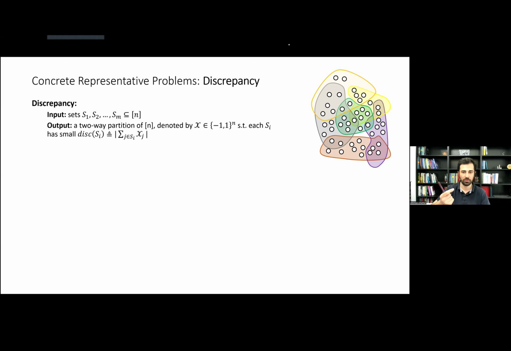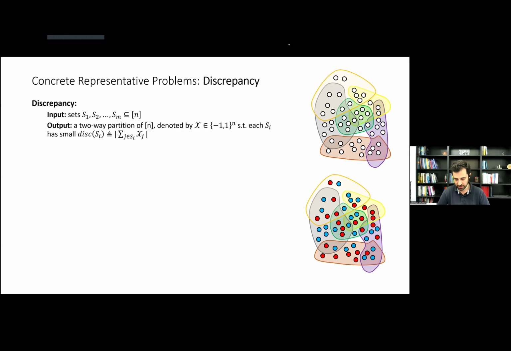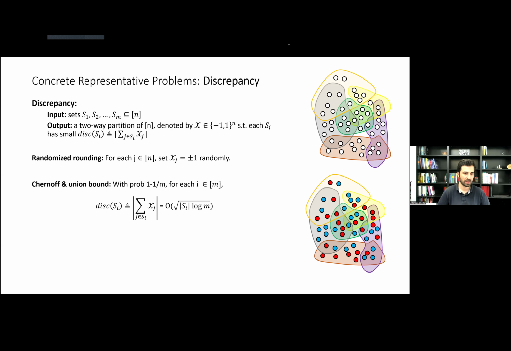For each element, I want to decide whether it's in the, let's say, red group or blue group. And what I would like to have is that when I look at each of the sets, the red and blue parts are roughly of the same size, up to a small additive discrepancy. So this shows such a picture with a small additive discrepancy in each of these sets, right?